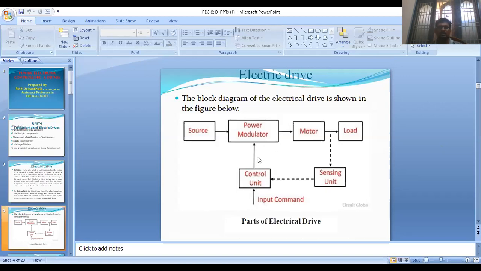The control signals go to the components connected in the power electronic converter, that is the SCR family devices: SCR, MOSFET, IGBT, IGCT, or any one of them. The control circuit supplies the signals required. So this is the control circuit. It supplies the gate turn on and turn off signals to the components. So this is the block diagram of a simple electric drive.